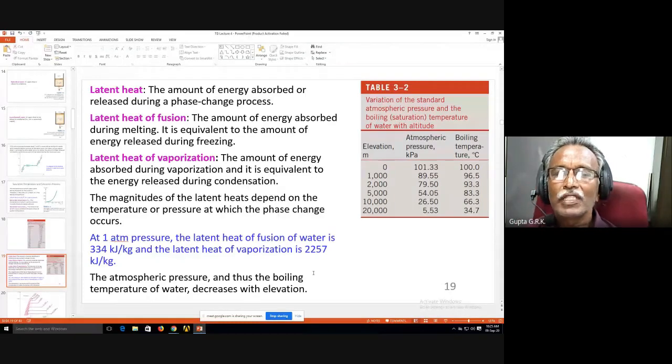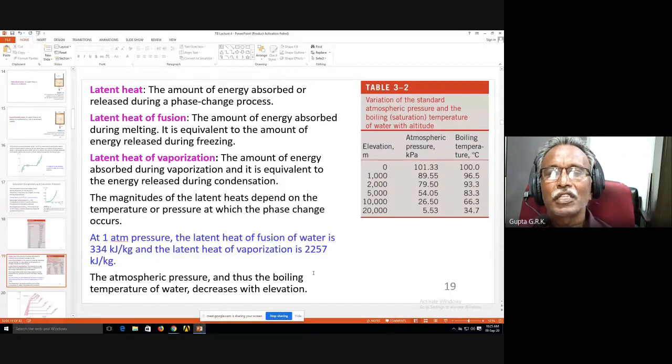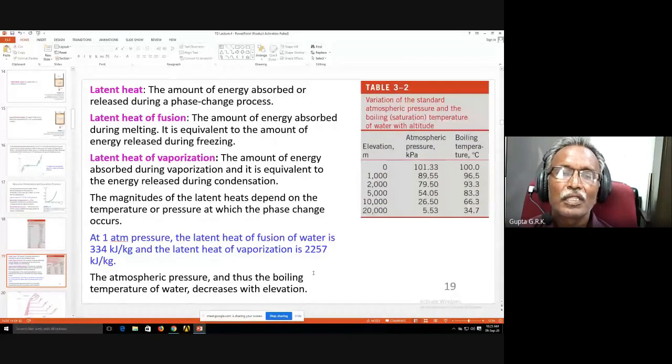The magnitudes of the latent heats depend on the temperature or pressure at which the phase change occurs. These values are important. Usually in problems you may have to use latent heat of fusion and vaporization. At 1 atmospheric pressure, the latent heat of fusion of water is 334 kilojoules per kg, and the latent heat of vaporization is 2257 kilojoules per kg.